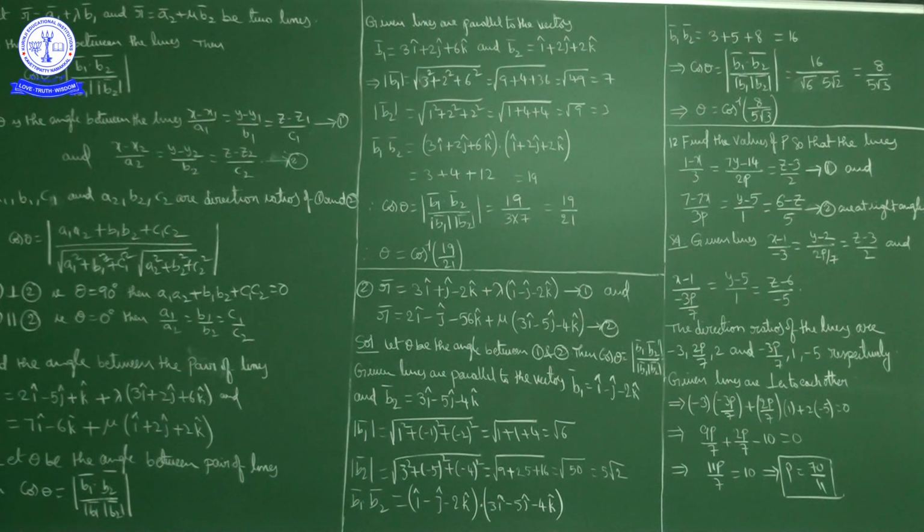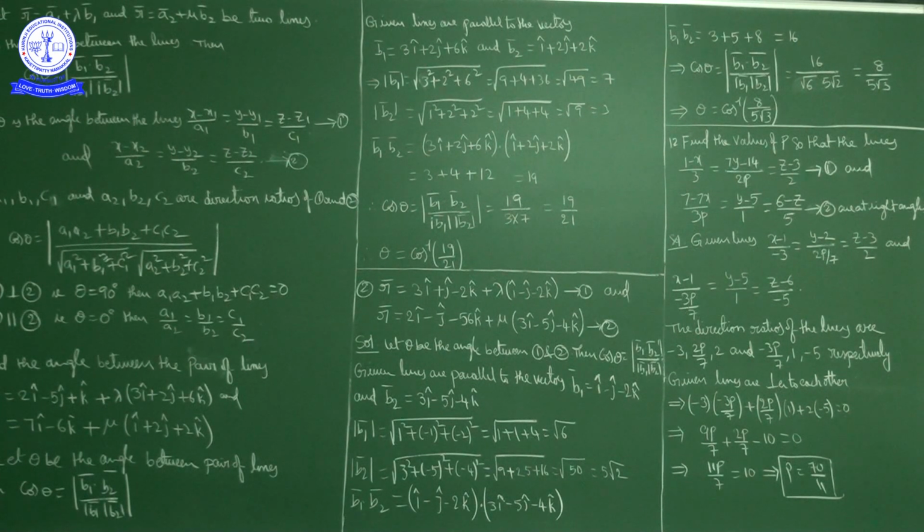Therefore cos theta is equal to the magnitude of b1 bar dot b2 bar upon the magnitude of b1 into the magnitude of b2. That is, b1 bar dot b2 bar is 19, upon magnitude of b1, which is 3, into magnitude of b2, which is 7, so 19 upon 21. So cos theta is equal to 19 upon 21, which means theta is equal to cos inverse of 19 upon 21. That is the angle between the two lines.